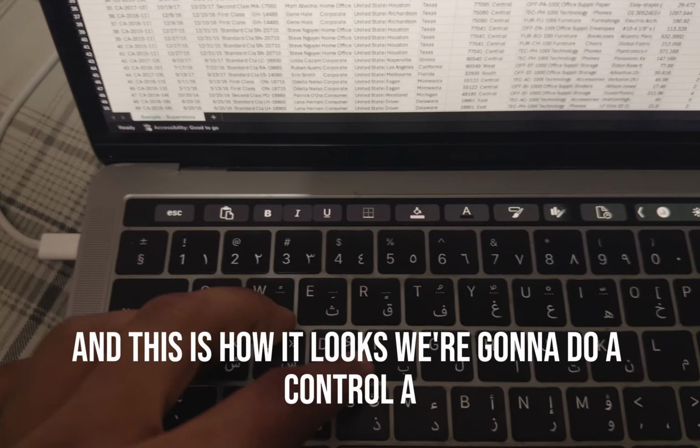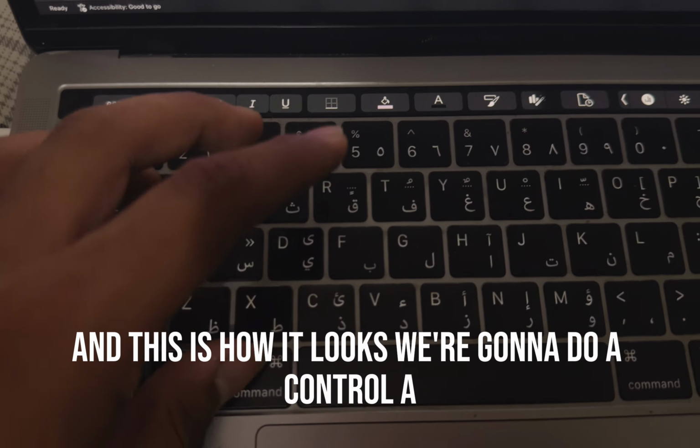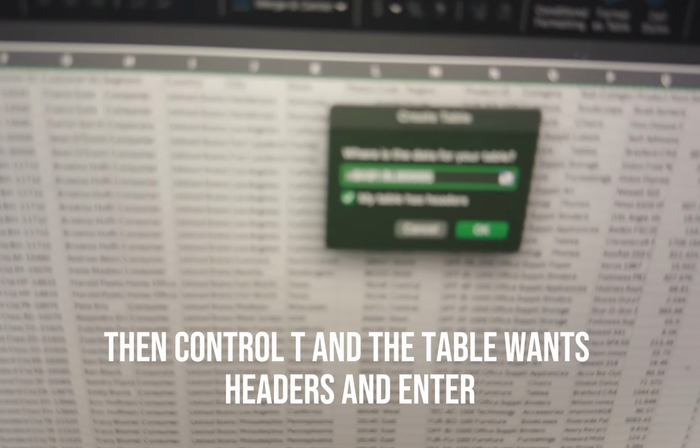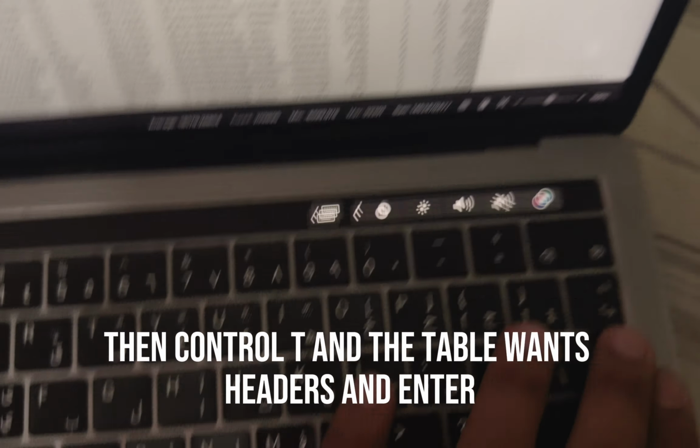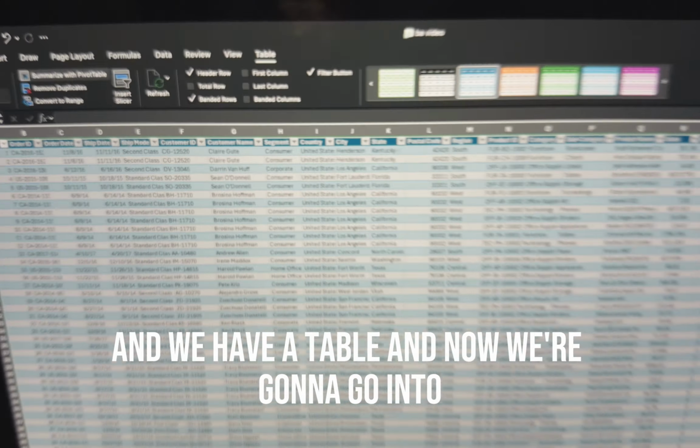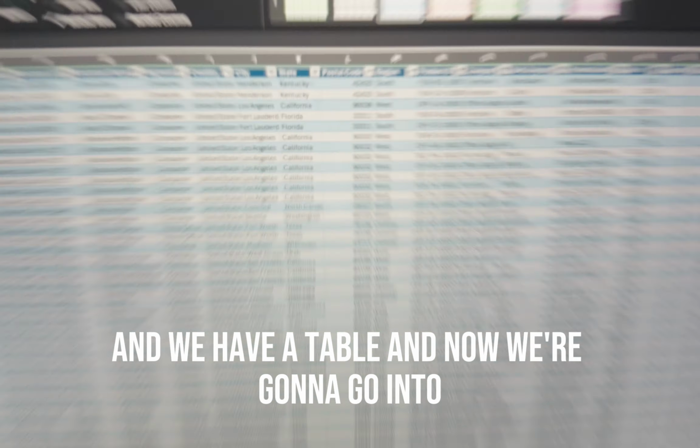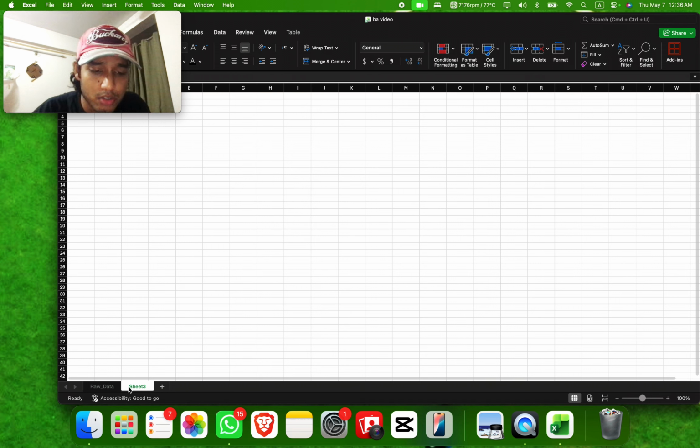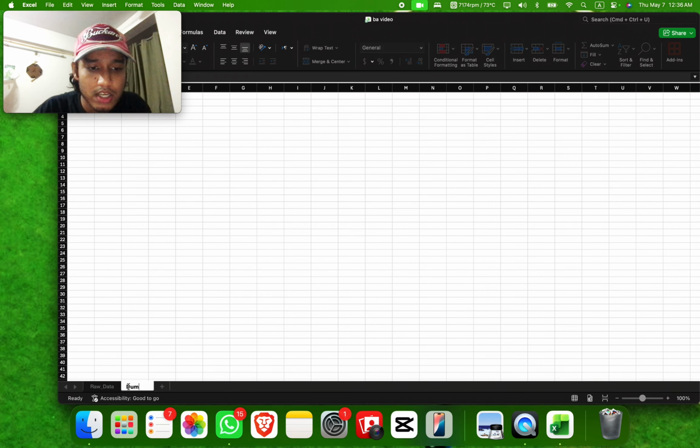And this is how it looks. We're gonna do a control A, then control T, the table wants headers, and enter, and we have a table. And now we're gonna go into... All right, so now the next thing we're gonna do is create a sheet called dummy encoding, where we will give binary meaning to the data that we will be using as variables.